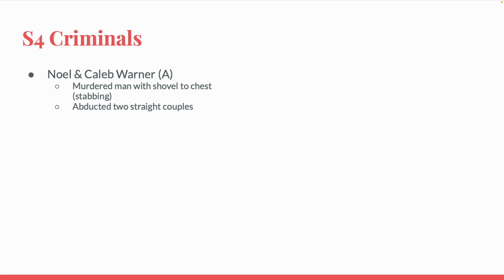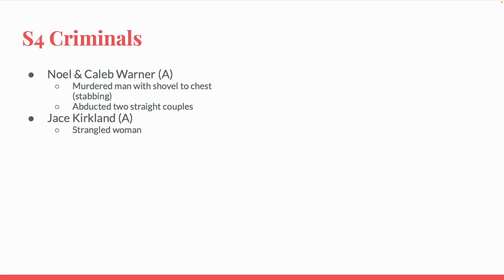These next 2 slides are the criminals and their respective crimes, along with their fates. An A means arrested, a D means dead, and an S is dead by suicide. The first episode featured Noel and Caleb Warner, who were both arrested at the end. Their crimes were murdering a man with a shovel to the chest, and abducting and holding 2 couples, 2 men and 2 women.